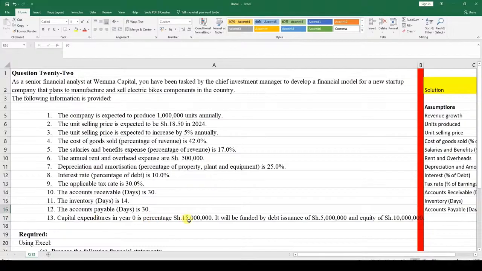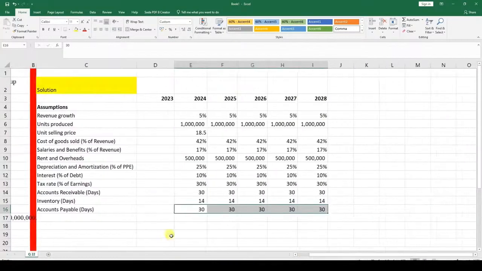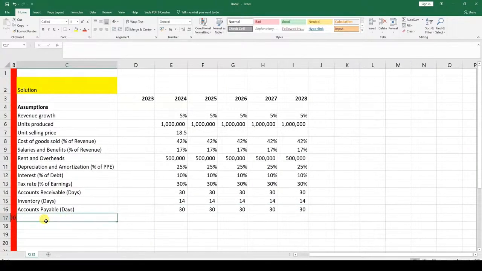Year 0 is 15 million. So 15 million. Capex, capital expenditures. Here, what have we been told?